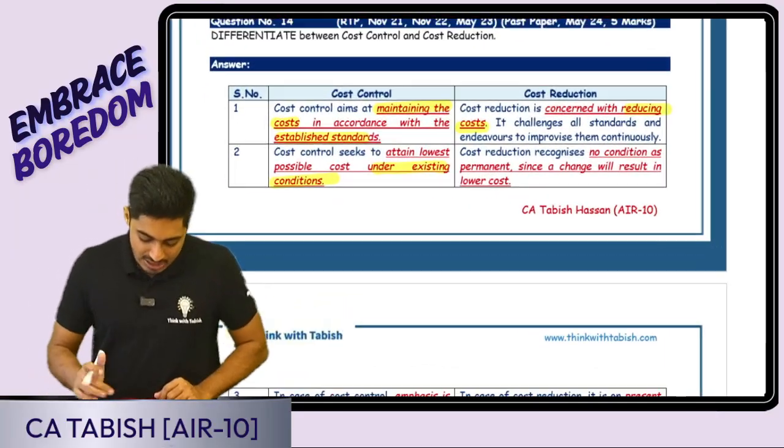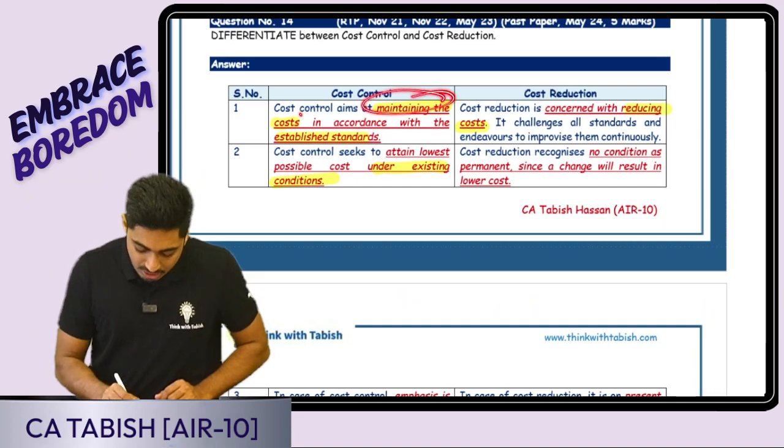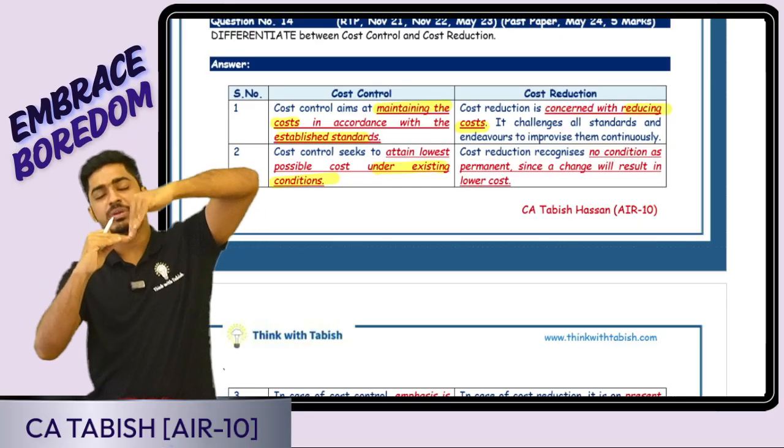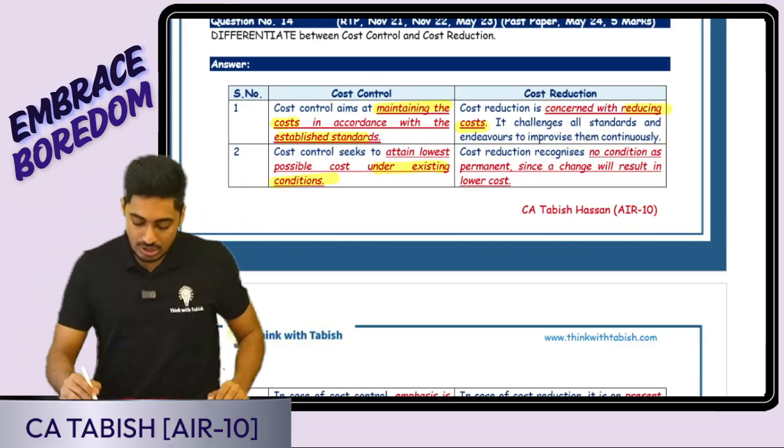So look at this, everyone. Cost control aims at maintaining the cost in accordance with standards. My standard was 10 rupees. My actual cost is 12. I somehow want to bring down my actual cost to 10. As simple as that.